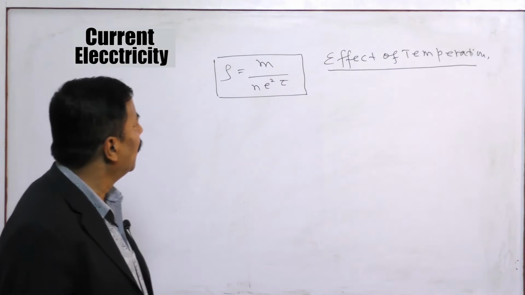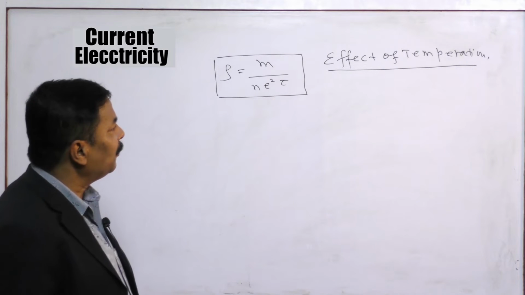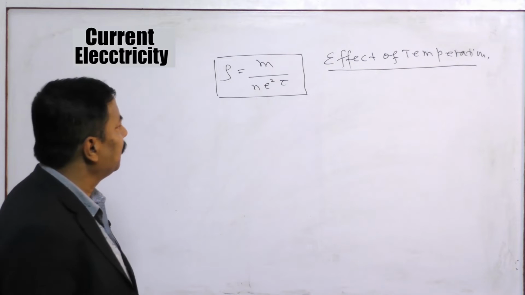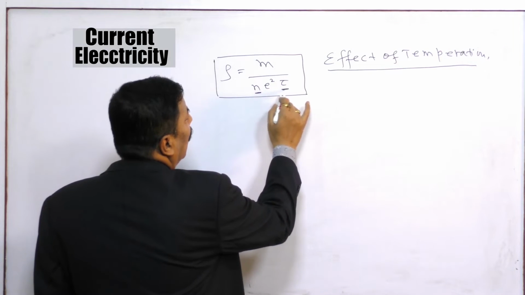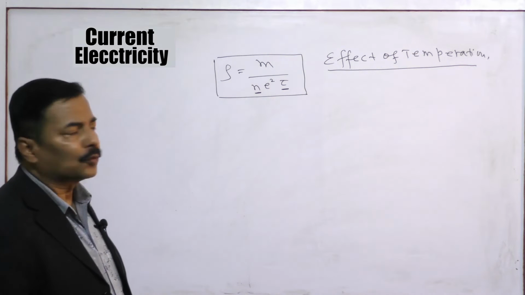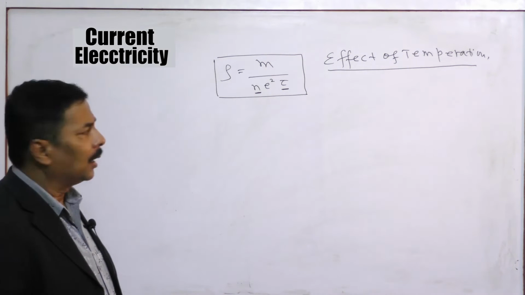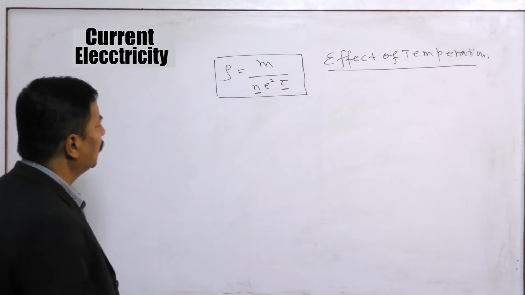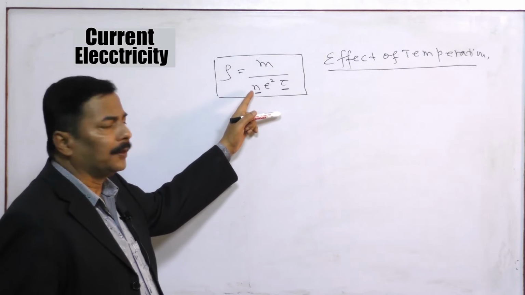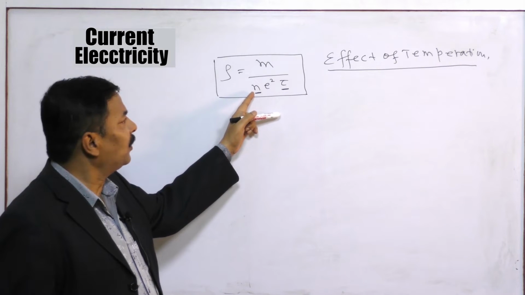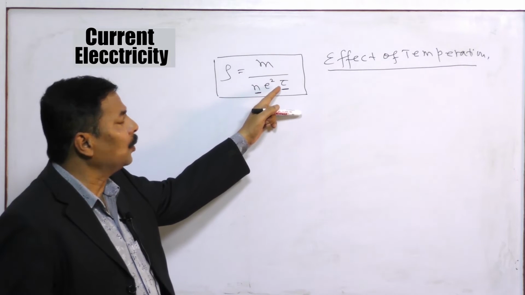If we change the temperature, these two factors N and tau are going to change. It has been observed that by increasing the temperature, N increases and tau decreases.